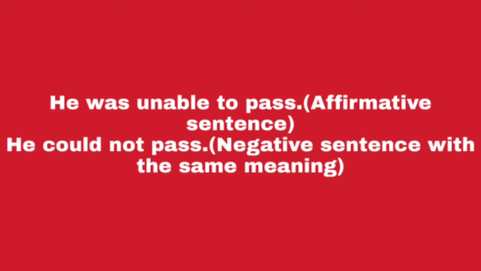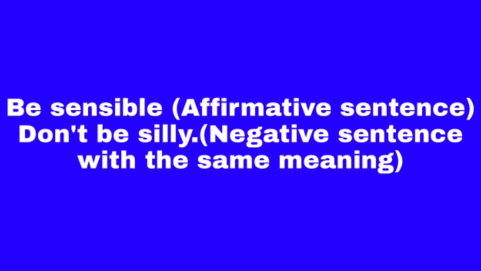Now the next, he was unable to pass. This is an assertive sentence. Now the negative sentence is that he could not pass. Now the assertive sentence, that is, be sensible. The negative sentence is, don't be silly.